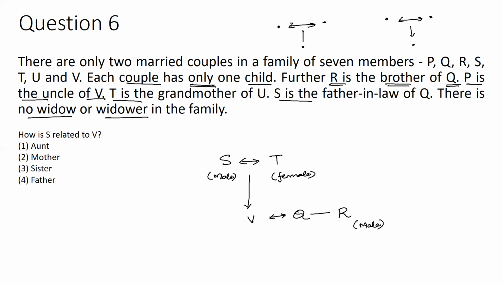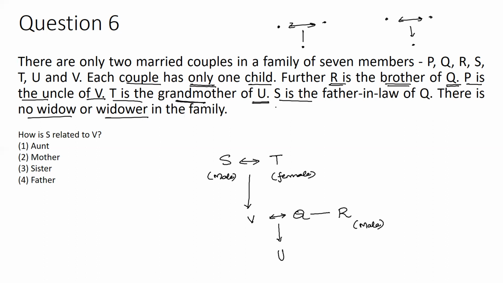And further proceeding, we can see T is the grandmother of U. So V and Q are married. They have got a child, that is U. So this U is thus becoming the grandchild of T, or I can say that T is becoming the grandmother of U.